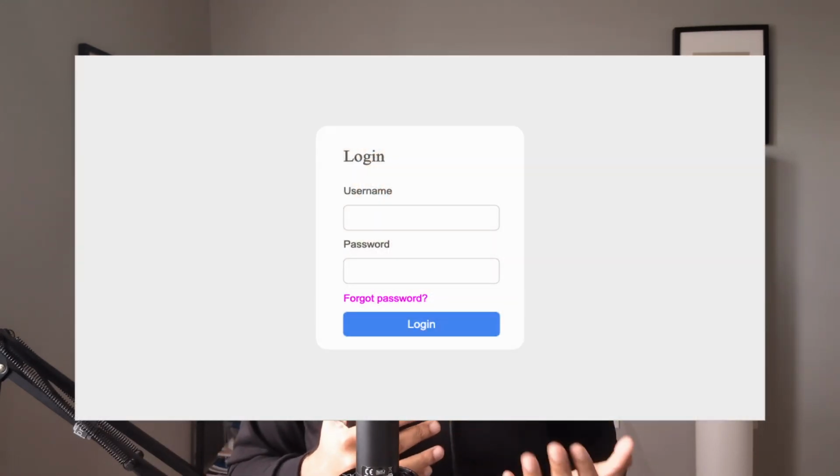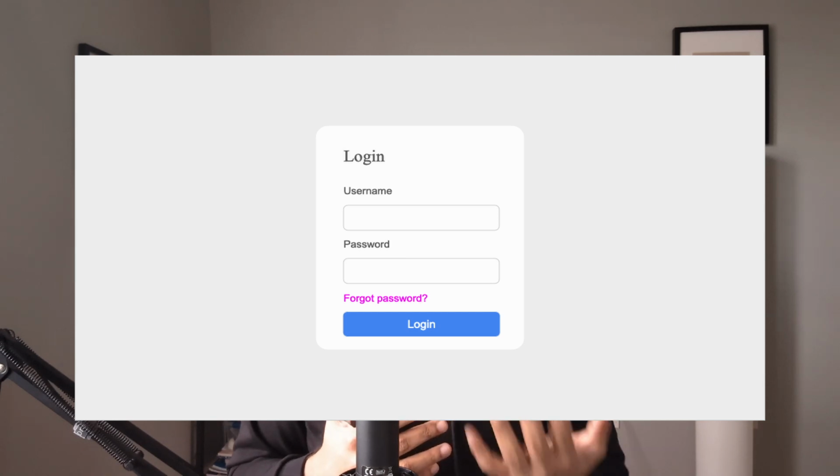Also, be consistent with your colors. For example, with your primary actions, just choose one color and use it throughout your website. For example, if you have a white form, don't use white buttons. Use colors that will pop your button. For example, in this login form, we are using a light background with a popping color for a button.